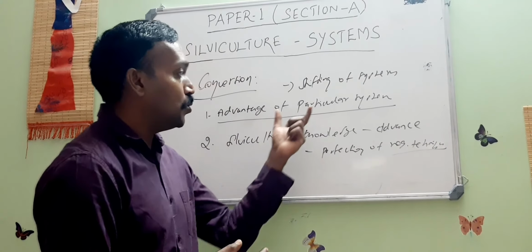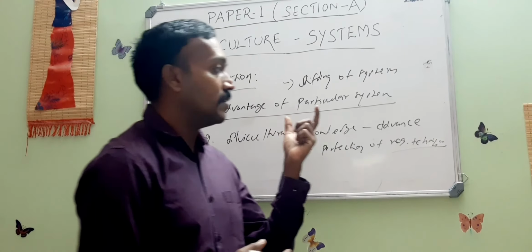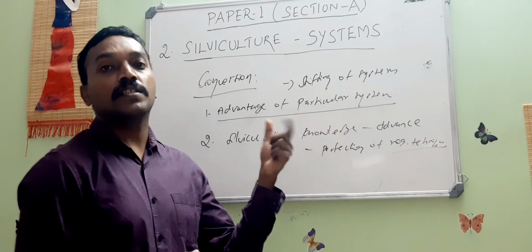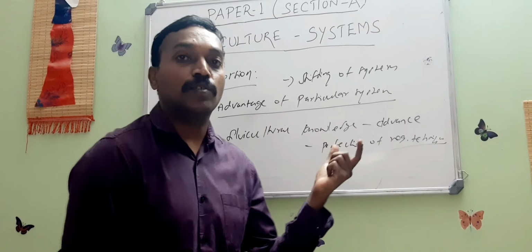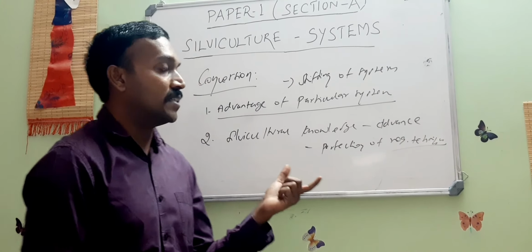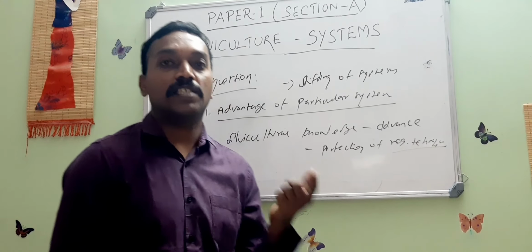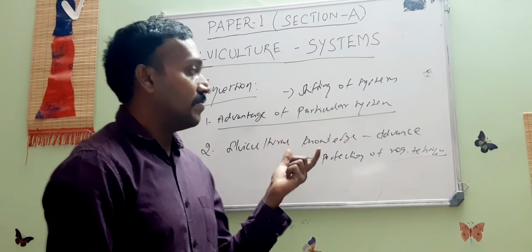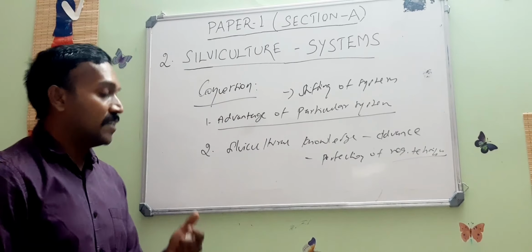So these are the two important reasons from which the forester may be interested to change the system from one to another. So there are many examples. I think in the main session we will be seeing the various examples coming under this title.